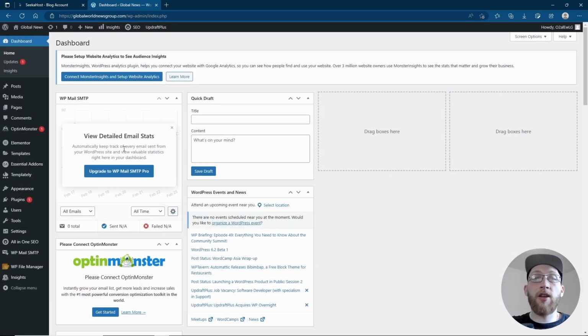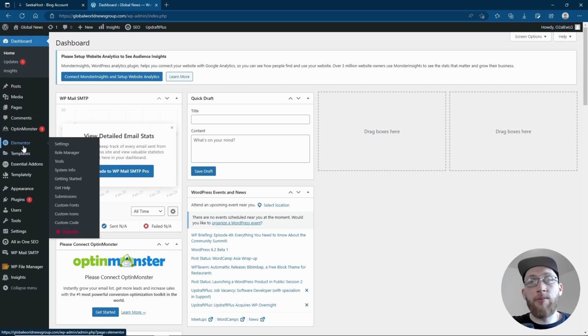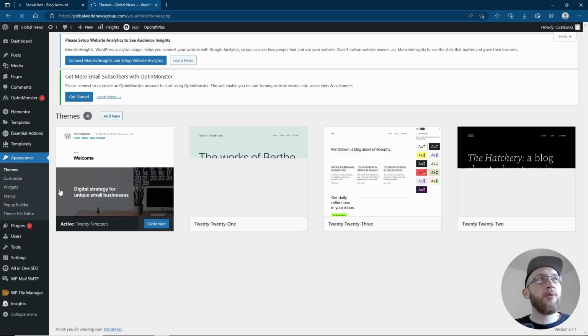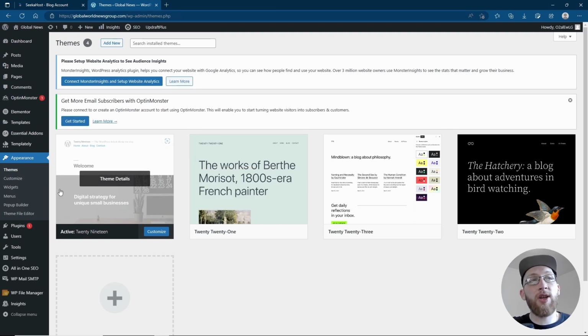Next up, let's take a look at actually installing themes and templates onto pages. First of all, to create a theme for your blog, let's just go over to Appearance, then we're going to go over to Themes. The themes will change the whole theme of your blog basically. Currently we're usually set on 2029 or one of them version themes.